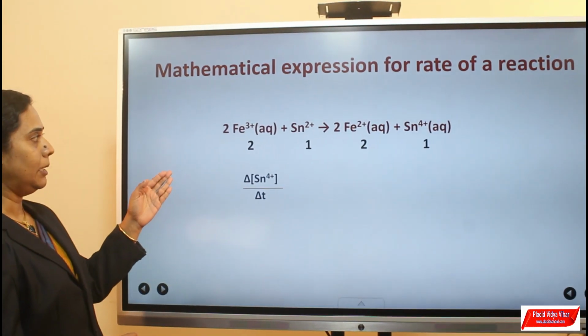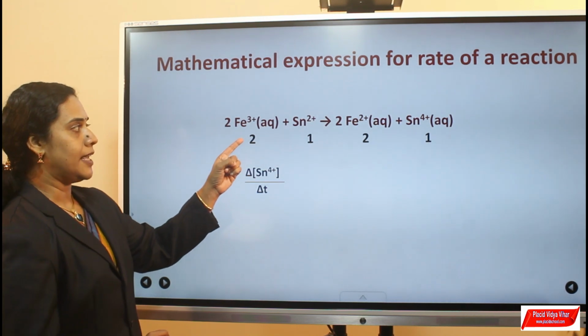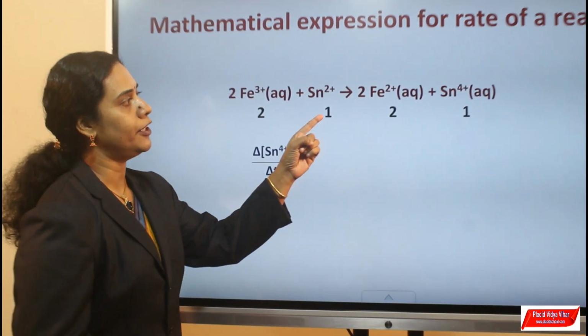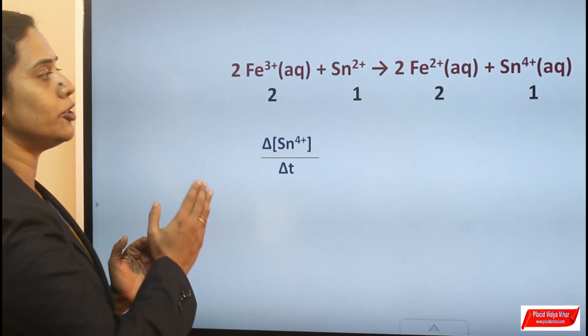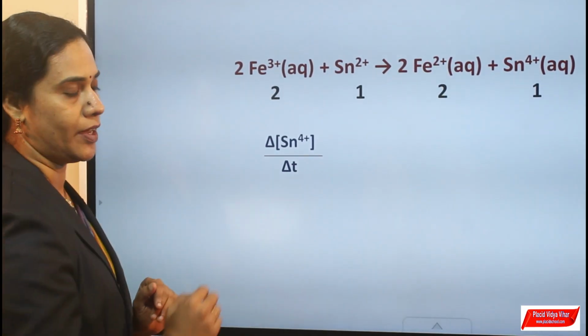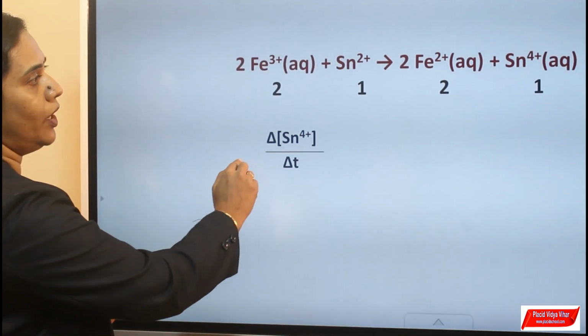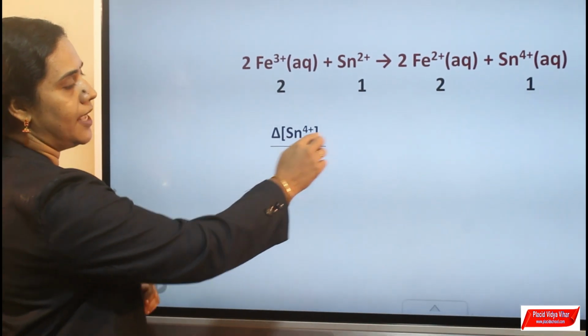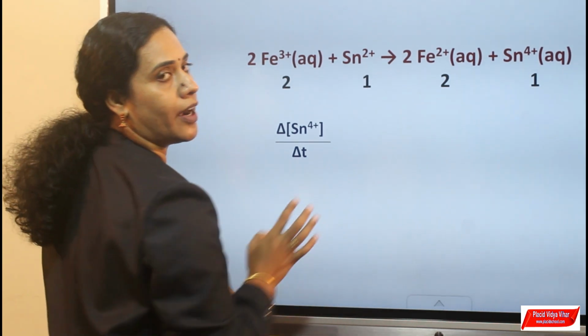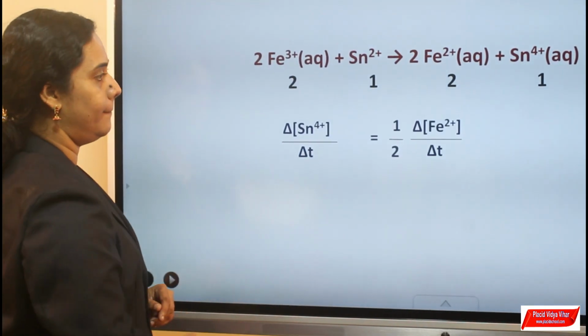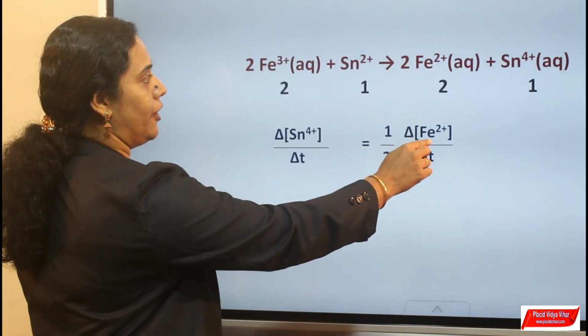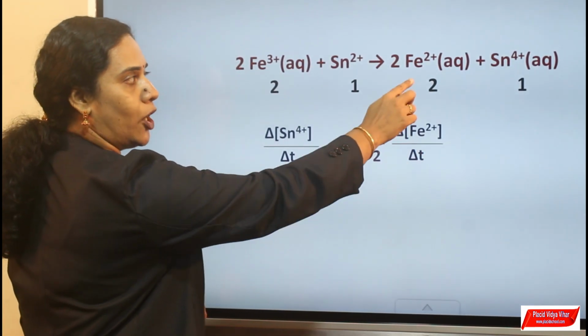One more example, 2Fe3+ + Sn2+ gives 2Fe2+ + Sn4+. In this case, the stoichiometric coefficients are not the same. So, in terms of Sn4+, the stoichiometric coefficient value is 1. Therefore, no change in the rate expression. But Fe2+ is one of the products.